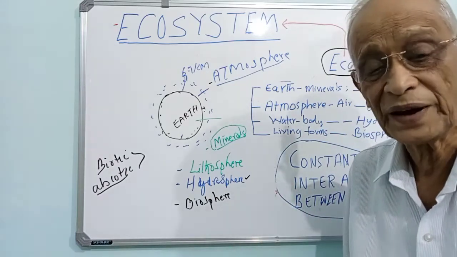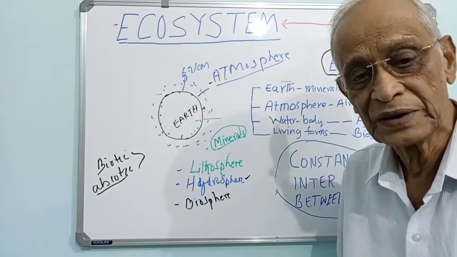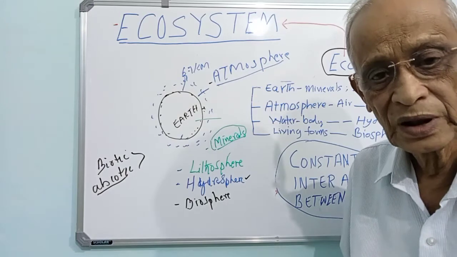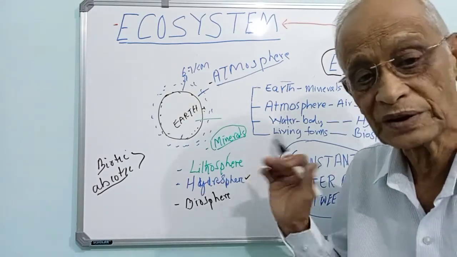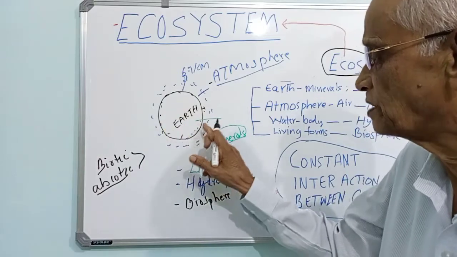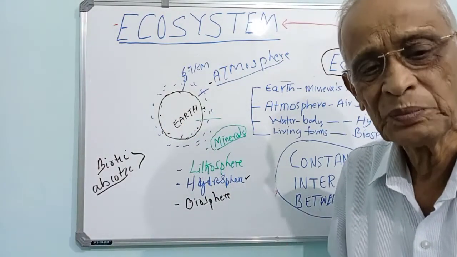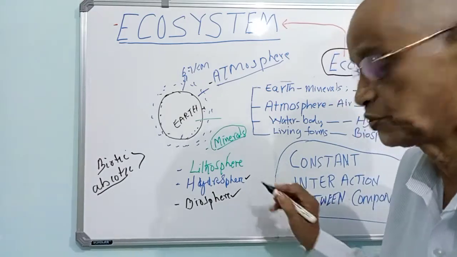On the land we find mountains, caves, forests, and many animals living there, even in the water. That means every part of the Earth has some living being. That's why it's called biosphere.